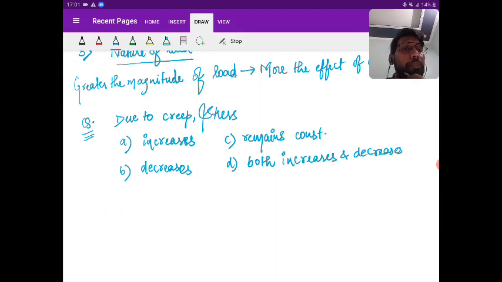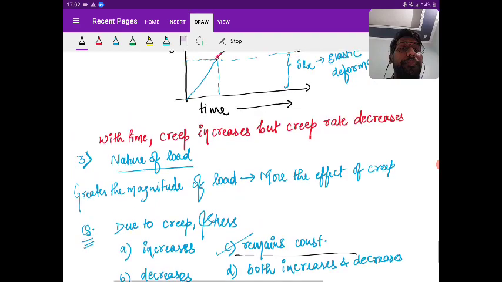B, C, D. So what is the answer? It's C. It's not A or B or D. I'm saying stress is load upon initial area. So load is constant, area is the initial area. Yes, so stress always remains constant. Got the point? Yes or no?